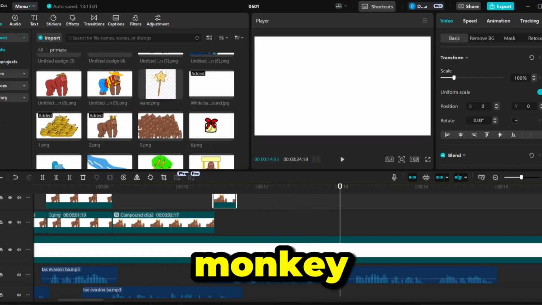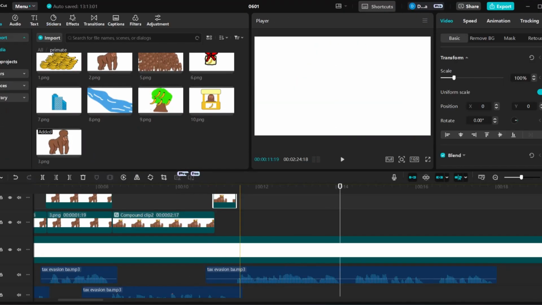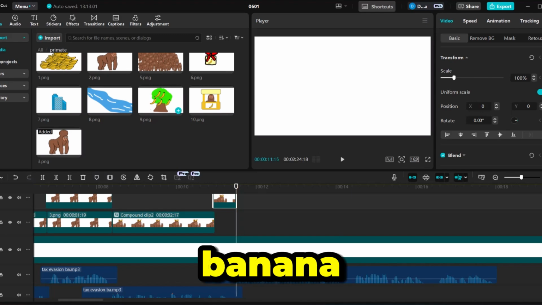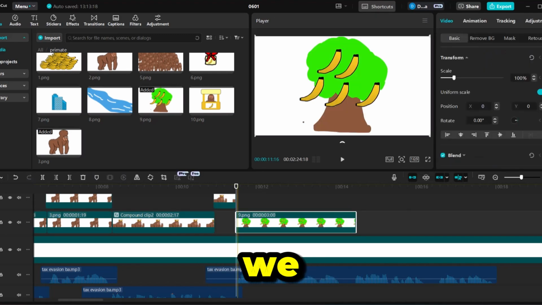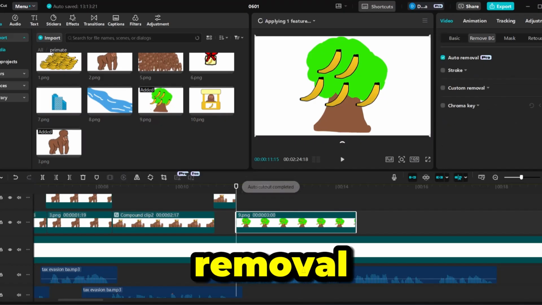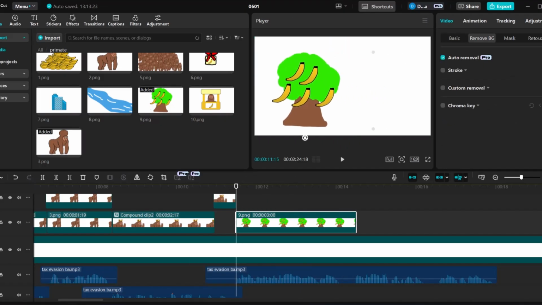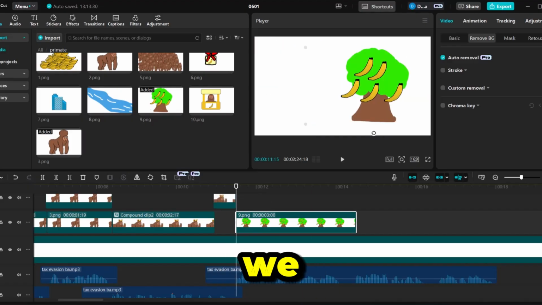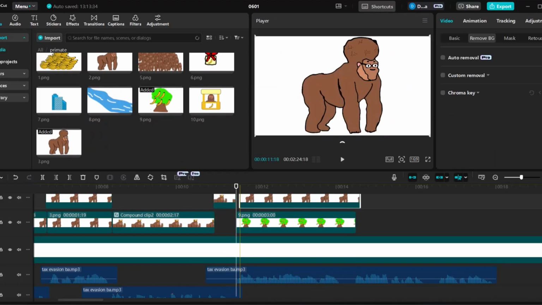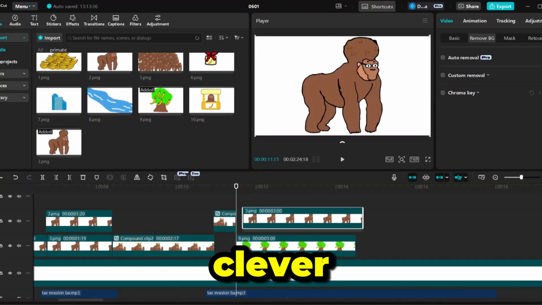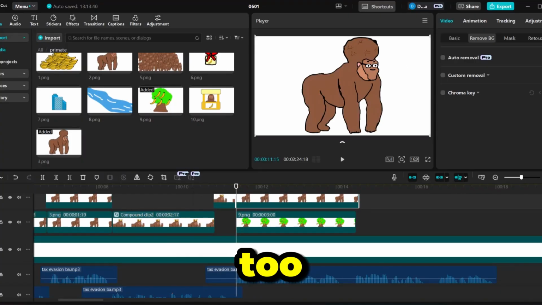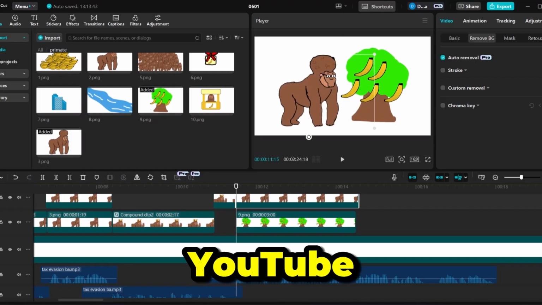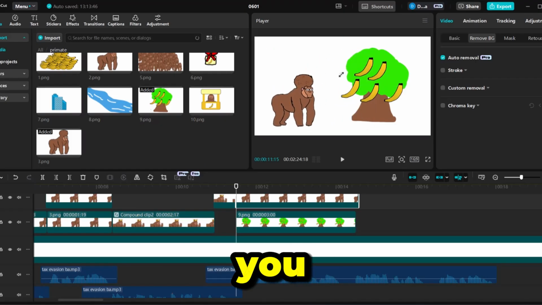Now we need a monkey living on tree. Leaves some banana on tree. Okay, there we go. There's our banana on tree. Auto removal. Reduce. And then we add our smart monkey. Because he thinks he's too clever, this guy, you know? He thinks he's too clever. Auto removal. So basically guys, I'm gonna make it on YouTube and go on.